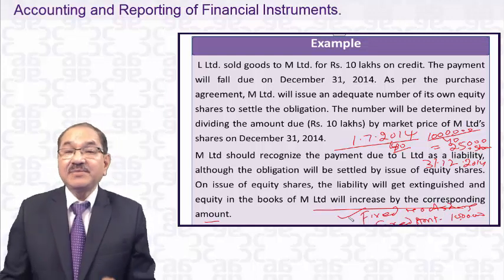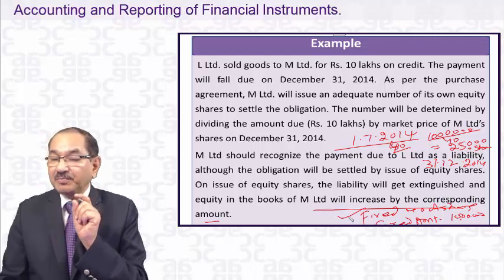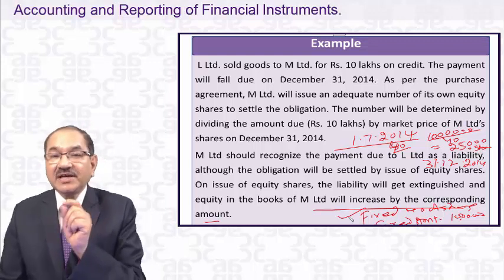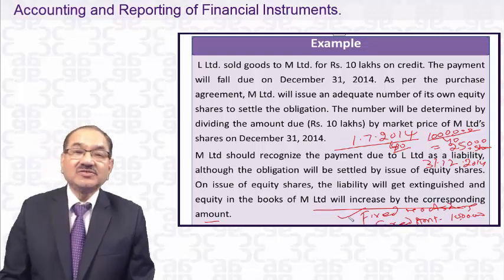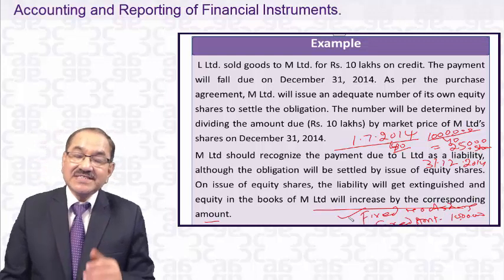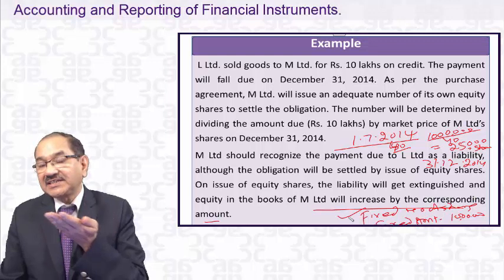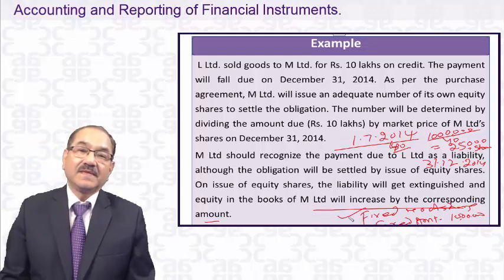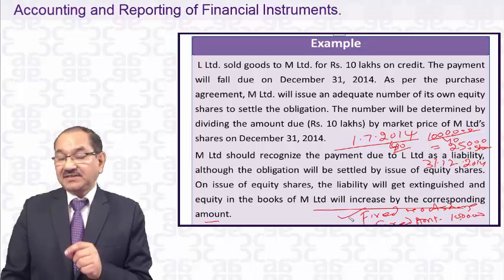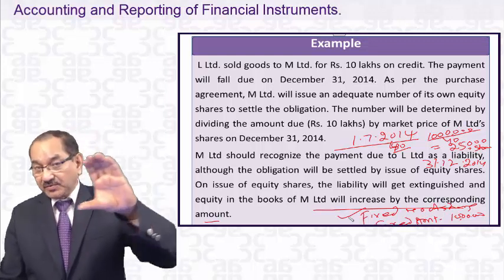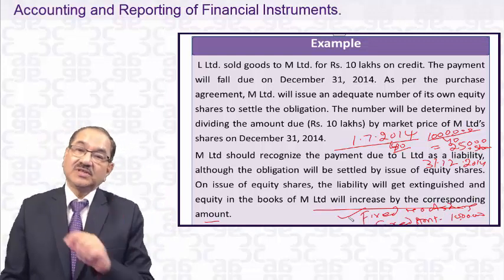What entry will be passed? M Limited will pass on 1st July 2014 the entry: purchase account debit to equity shares outstanding. Equity shares outstanding means they have to issue 25,000 equity shares. If they are outstanding, that is 10 lakhs rupees. And equity shares outstanding is nothing but advance application money received, and that will be shown in the equity portion of the shareholders' money, and it will not be shown as a liability.